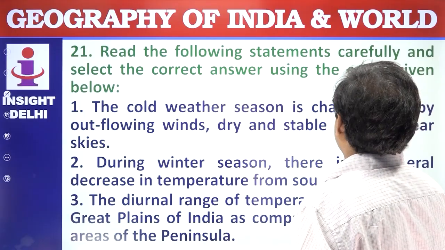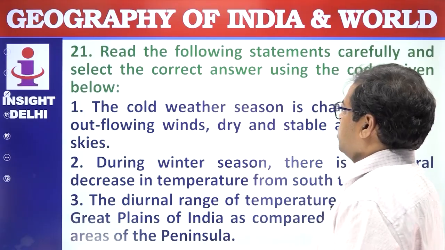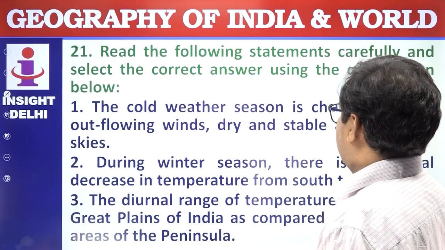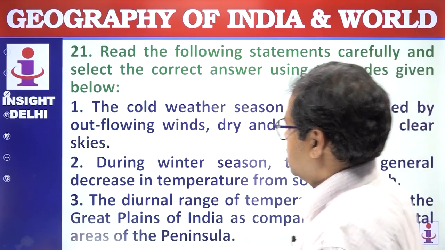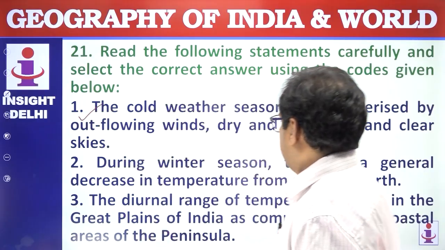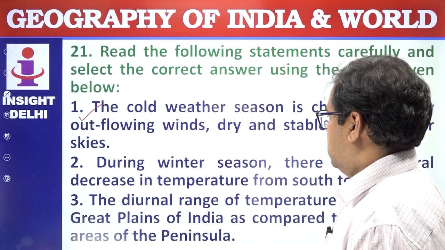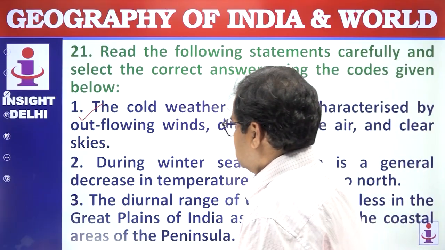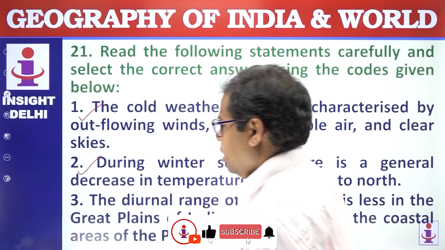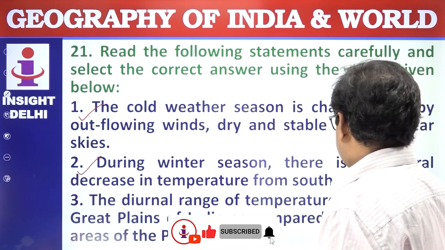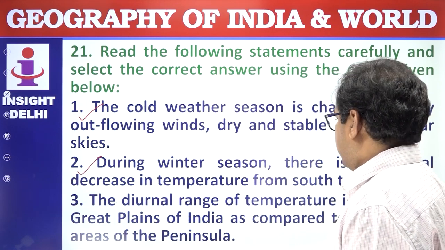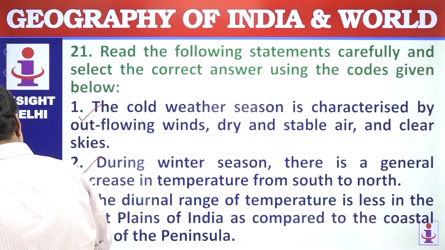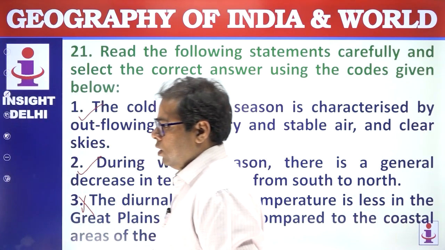Read the following statements carefully and select the correct answer using the code given below. The cold weather season is characterized by outflowing wind, dry unstable air and clear sky. Yes, it is correct. During the winter season, there is a general decrease in temperature from south to north. This is also correct. The diurnal range of temperature is less in the Great Plain of India as compared to the coastal areas of the peninsula. This is a wrong statement.